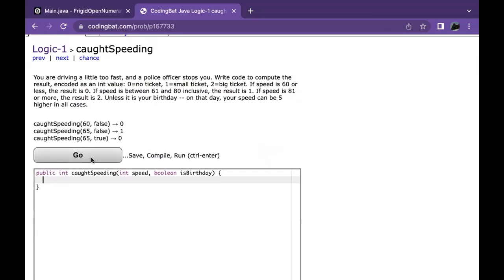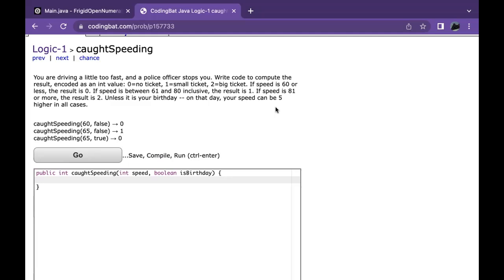Caught speeding. You are driving a little too fast, and a police officer stops you. Write code to compute the result encoded as an int value. 0 equals no ticket, 1 equals small ticket, 2 equals big ticket. If speed is 60 or under, result is 0. If speed is between 61 and 80 inclusive, result is 1. If speed is 81 or more, result is 2. Unless it's your birthday, then on that day, your speed can be 5 higher in all cases.